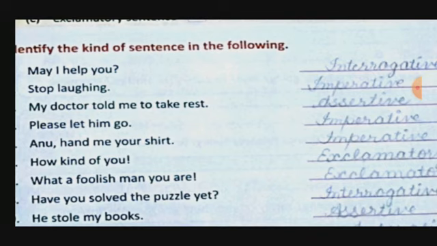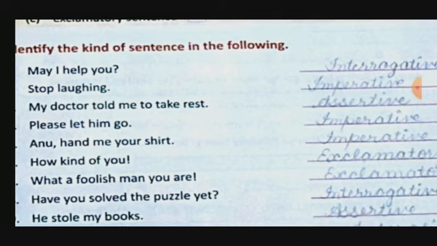Please let him go. So please, we read that always remember part, there it was written. Then in imperative sentence request, or if it is there, then please and kindly will be used. So imperative. Anu, hand me your shirt. Anu is here, but don't think that this is a subject, because here in this sentence someone is asking Anu to hand the shirt. So Anu, hand me your shirt.